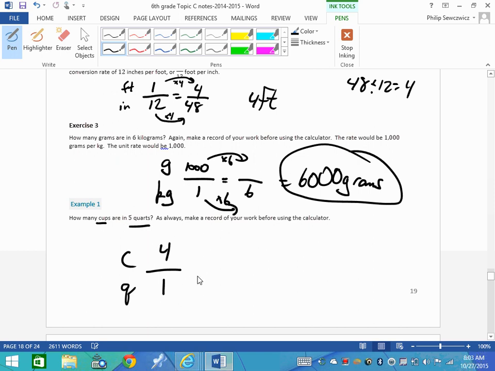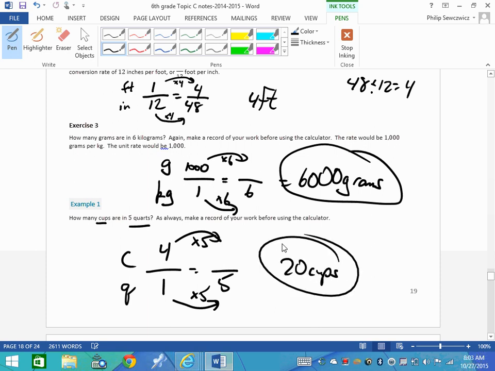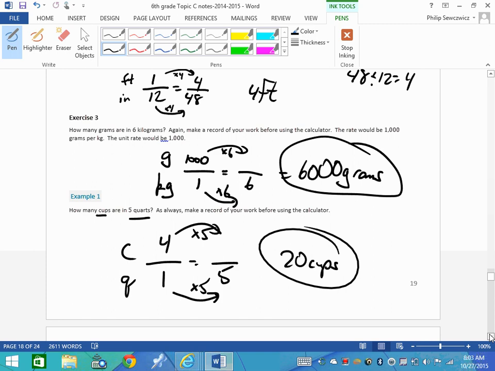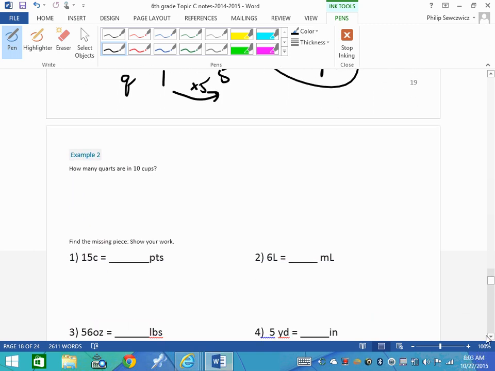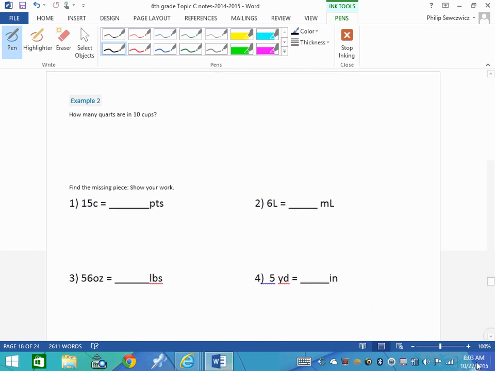So they want to know how many cups are in 5 quarts. So there's our 5 there. So now we can see clearly you're going to, yeah, times it by 5. So when you do multiply by 5, we do get 20, so you do get 20 cups. Again, it shows us what to do. That's the nice thing about it. All we have to do is make reference to our particular sheet there.